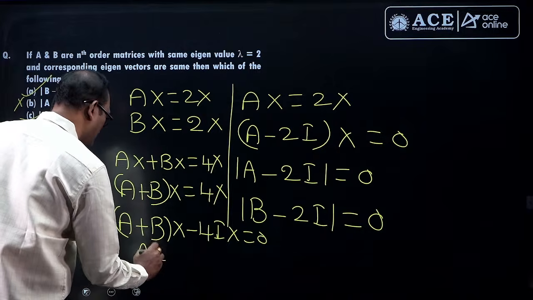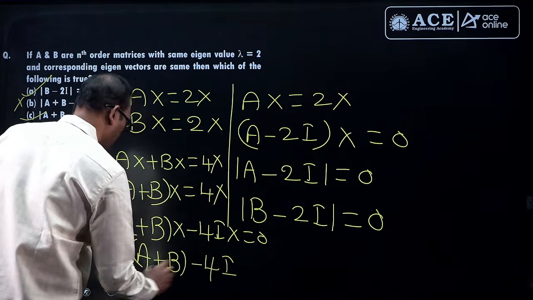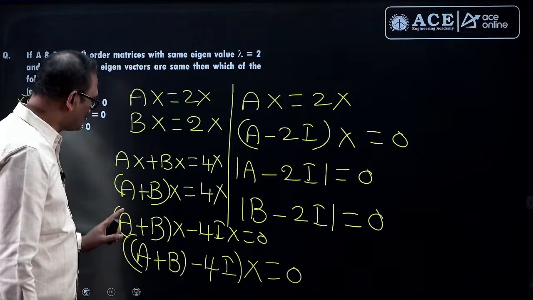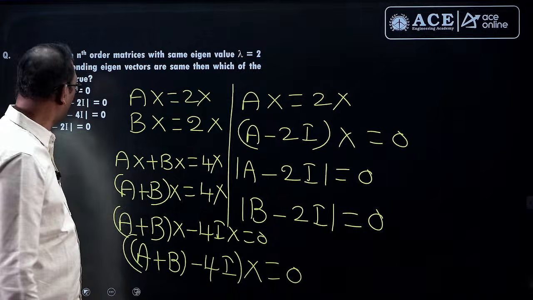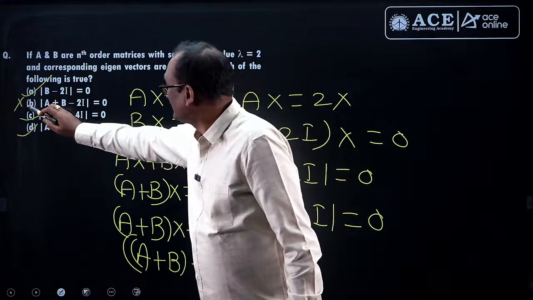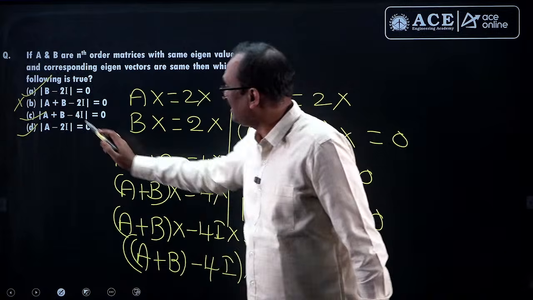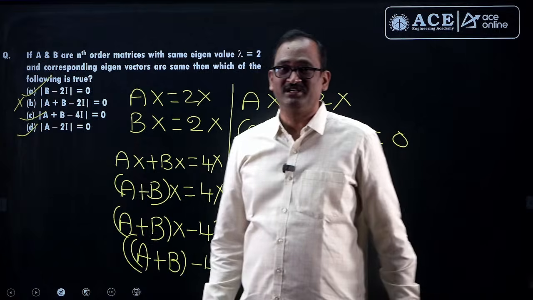So from this, A plus B minus 4i into x equal to 0. If you want the eigenvalues, we have to write the determinant of A plus B minus 4i equal to 0. So to get the eigenvalues of that, we would have written the determinant of A plus B minus 4i equal to 0, and hence option C is correct. So accordingly option B is eliminated.